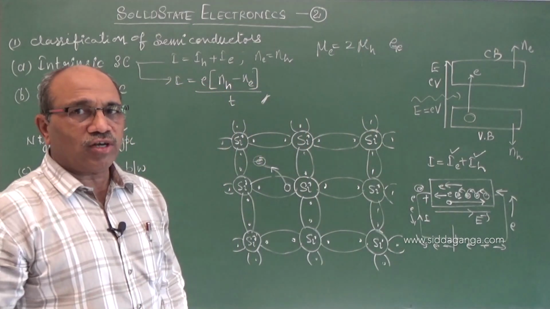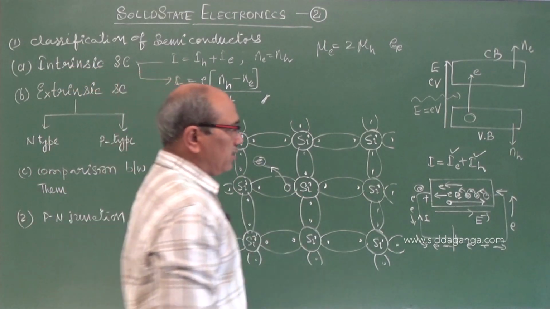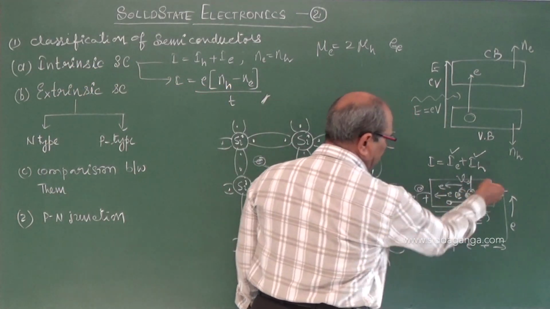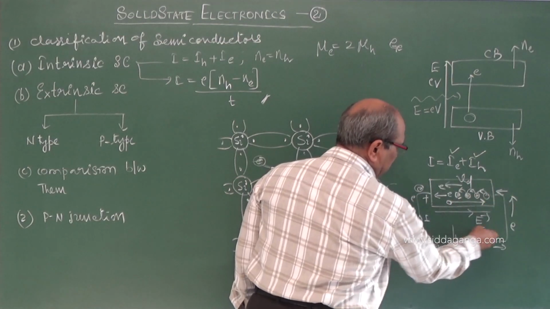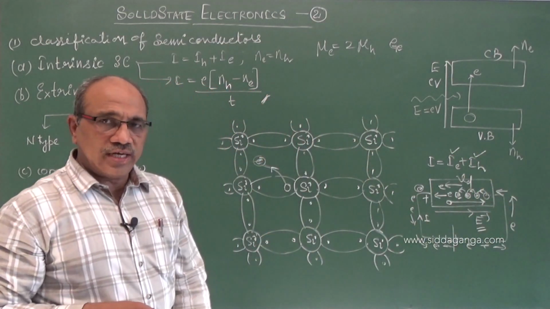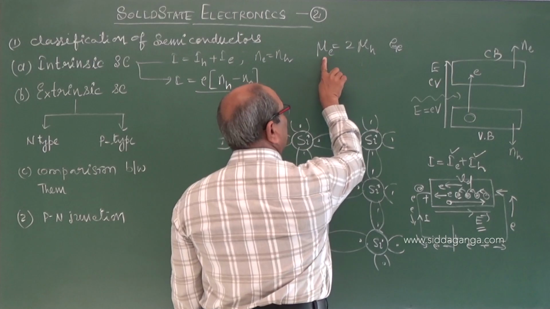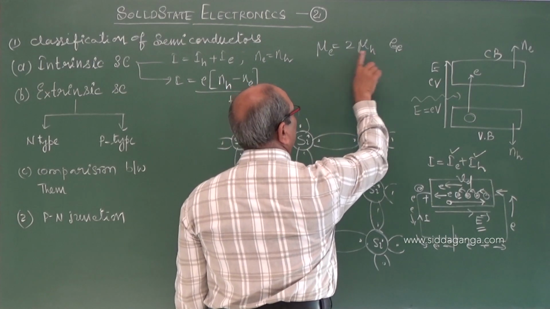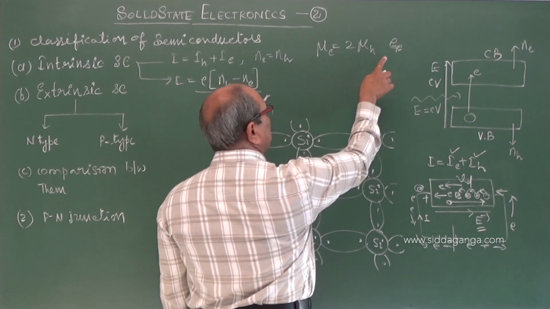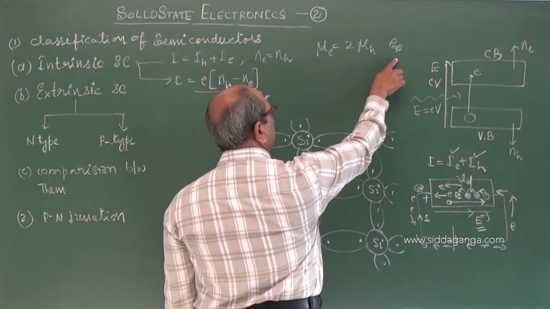Mobility is drift velocity per unit applied field. The drift velocity that electrons or holes acquire per applied electric field is called mobility.